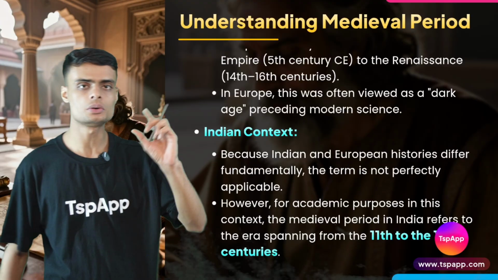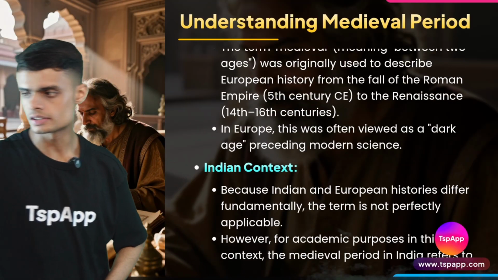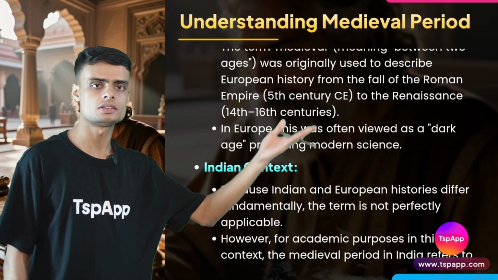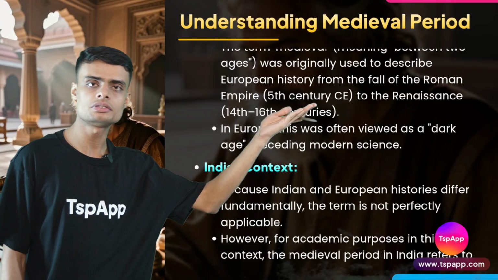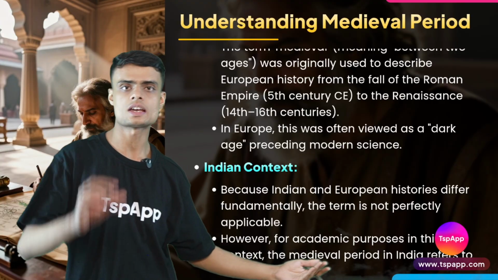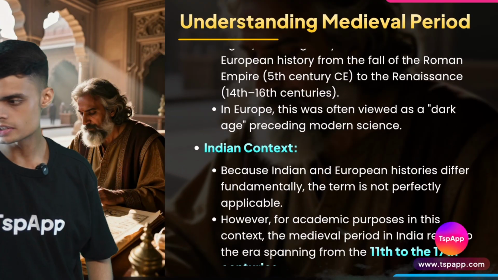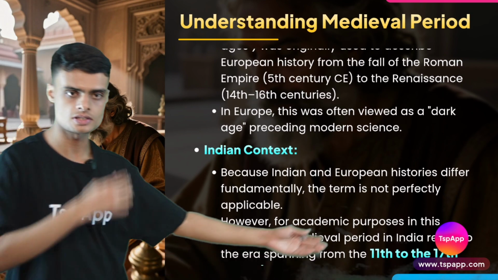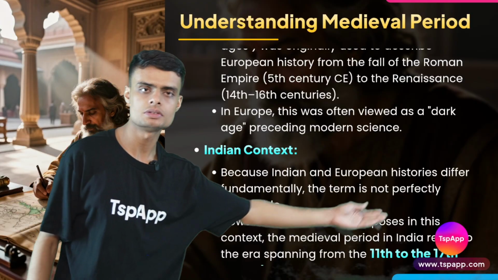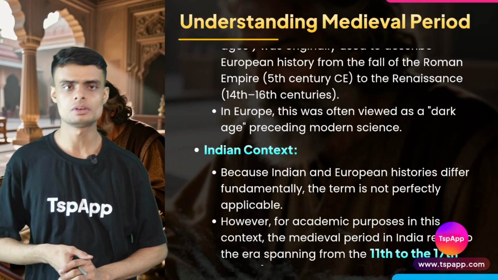So you can see how different this time period has become. The historians of Europe say that Europe was medieval in the 5th century itself. Whereas in India, we believe that this medieval period is from the 11th to the 17th century. This is the whole concept of the medieval period.